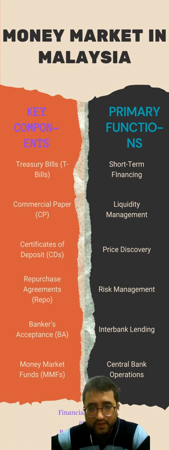Now let's move to the primary functions of the money market in Malaysia. The money market serves several important functions in the financial system. These functions include short-term financing. The money market provides a platform for borrowers such as government, corporations, and financial institutions to obtain short-term financing to meet their immediate funding needs. It allows them to borrow funds for a shorter duration, typically ranging from overnight to a year, at competitive interest rates.